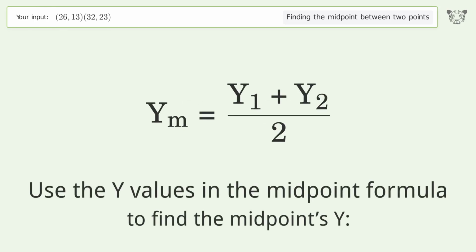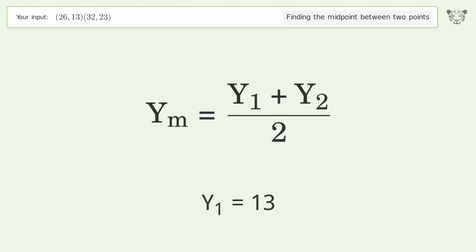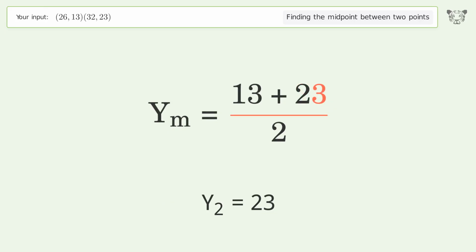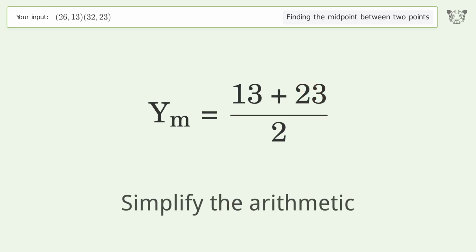Use the y values in the midpoint formula to find the midpoint's y. y1 equals 13. y2 equals 23. Simplify the arithmetic.